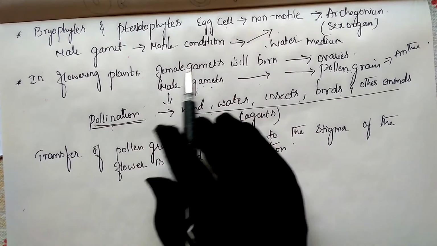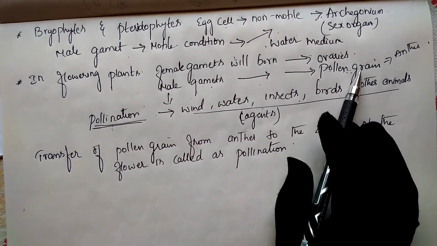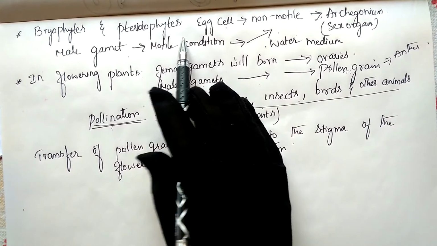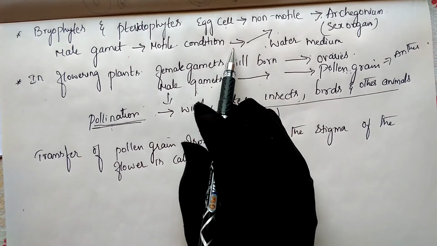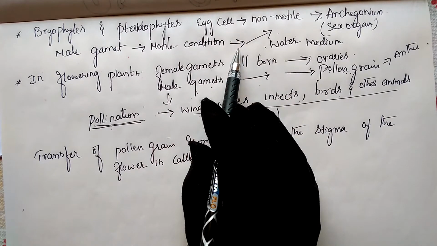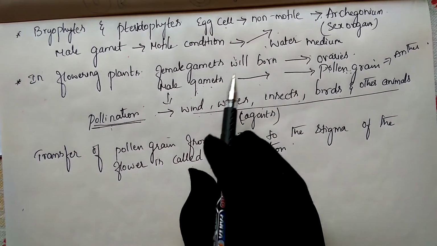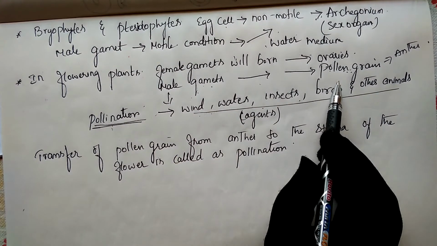So in flowering plants, the female gamete is in a non-motile condition, and the male gamete is in a motile condition. Like in bryophytes and pteridophytes, who is motile and who is non-motile? The egg is non-motile and the male gamete is motile. In the same manner here, the female gamete is non-motile and the male gamete is motile.